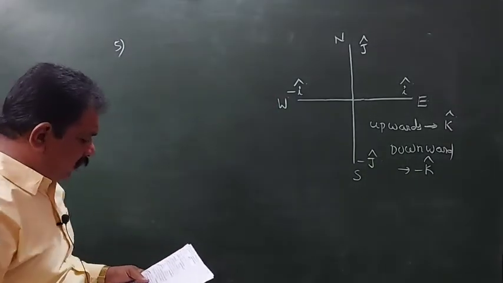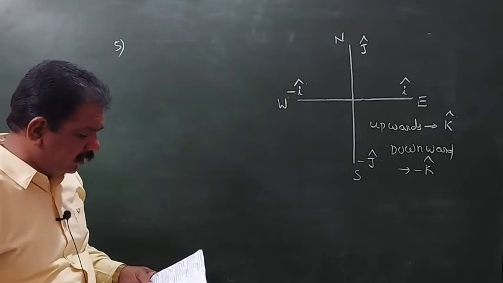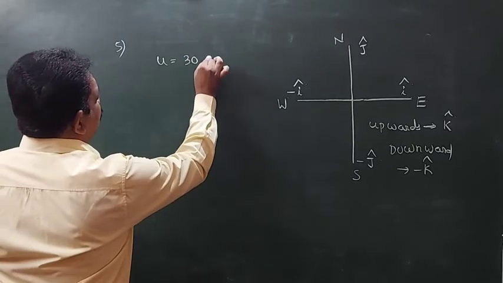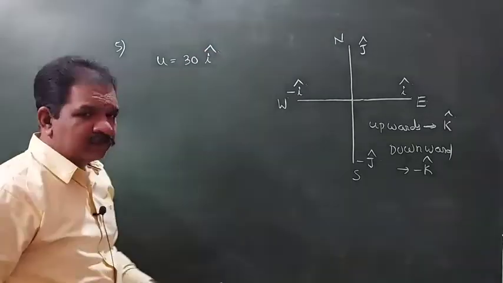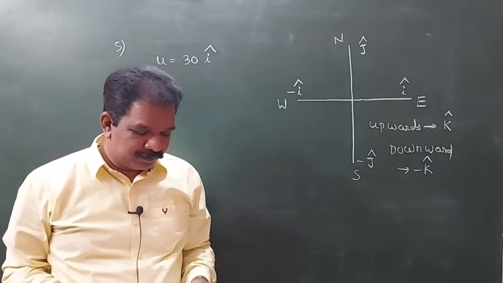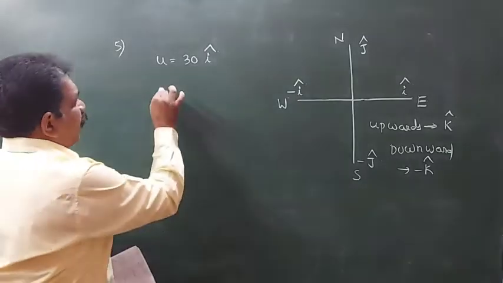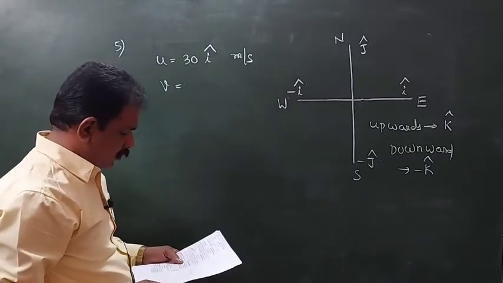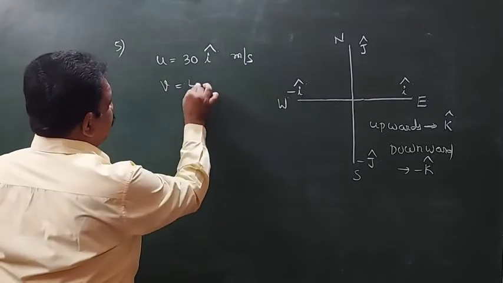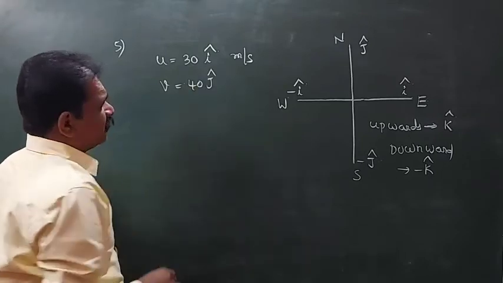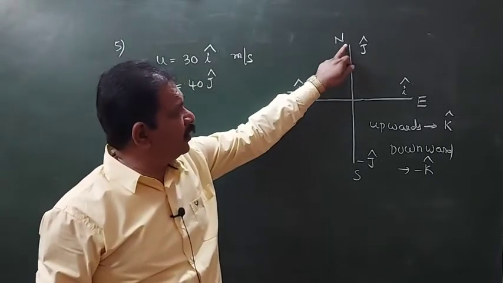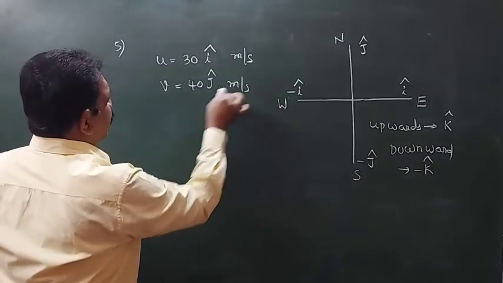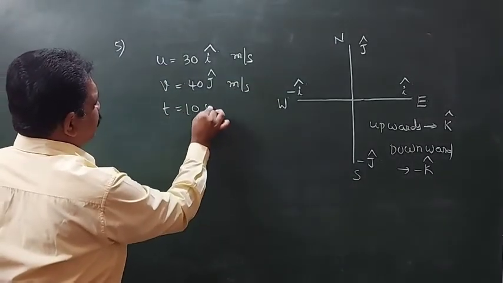Now here, what happened: the initial velocity is 30 meter per second along east, so 30 i cap. Next, the final velocity will be how much? 40 meter per second along north. North, what is the unit vector? j cap. In the time of 10 seconds.